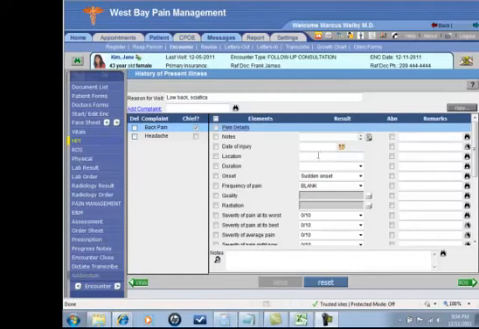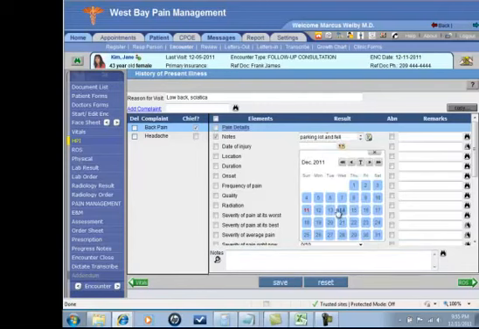Documentation can take place either with the templates, or you can jump right down to the patient's note field at the bottom, and you can use Dragon Medically Speaking. You can do handwriting recognition. The templates, however, will create very nice notes, so you can very quickly indicate what were the circumstances, when did